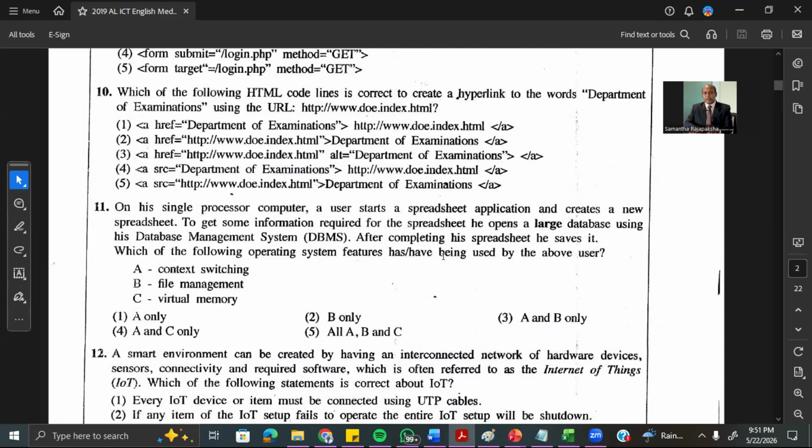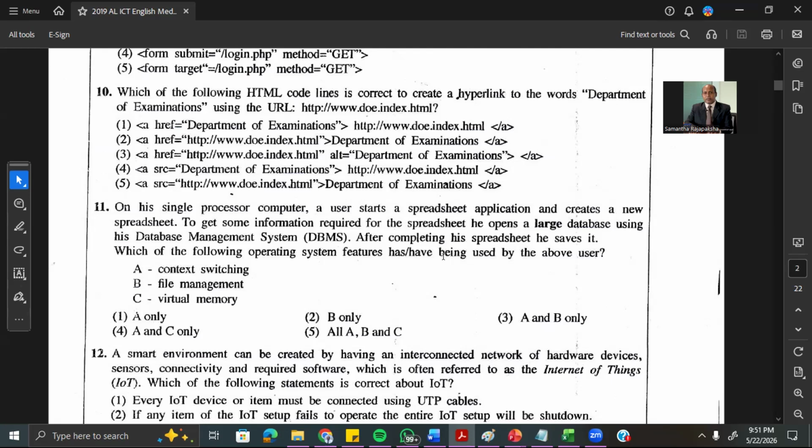Then the file management is also necessary because to get some information required for the spreadsheet, he opens a large database. In that case, you need to have file management also. And then he's opening a large database.